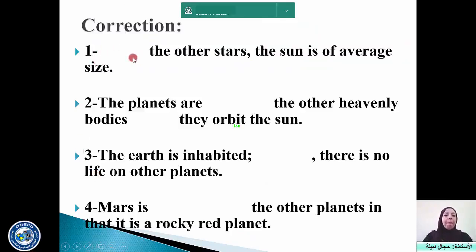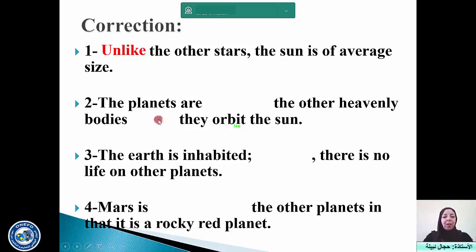Sentence 1. And like the other stars. So why did we choose "and like"? Simply because there is no verb in the first part of the sentence, and as you can see, there is a comma in the middle. So we say, "And like the other stars, the sun is of average size."